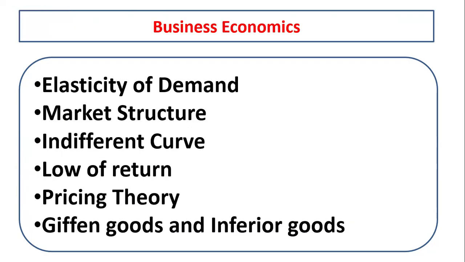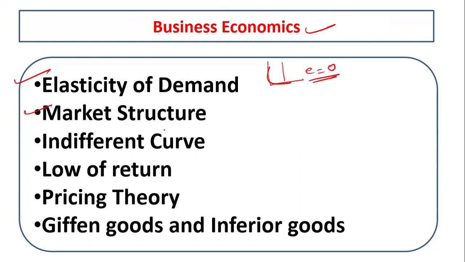After that, business economics has important topics like elasticity of demand, their diagrams and features, which diagram is called elastic and which is called inelastic. This is the inelasticity of demand, where E equals 0.